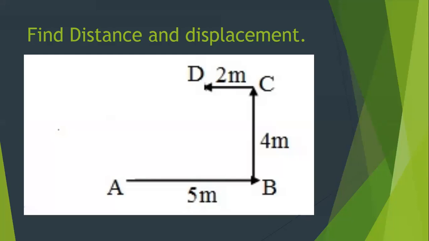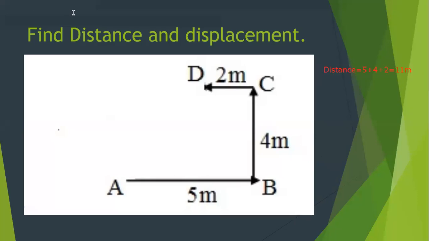Very good. Okay, let's start with how we get the distance and displacement. We start with distance. What is distance? The actual path. So distance will be 5 plus 4 plus 2 because the object started from A, it reaches B, from B it reaches C, and from C it came to D. So how much is the distance? The actual path, which is 5 plus 4 plus 2. 5 plus 4 is 9, 9 plus 2 is 11 meters. So the distance comes out to be 11 meters.